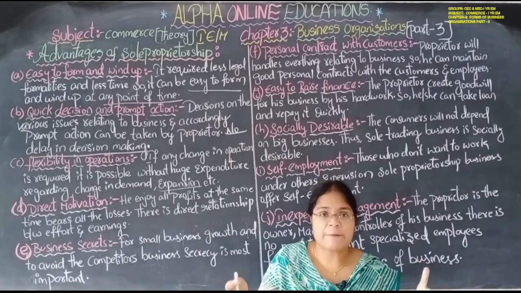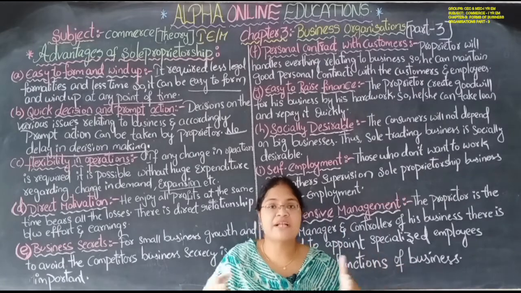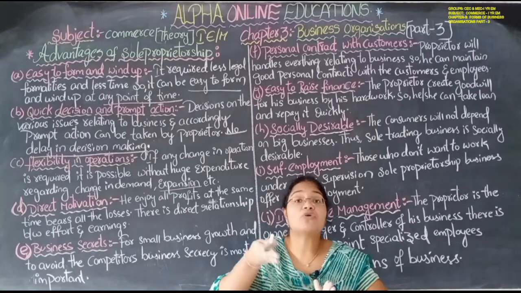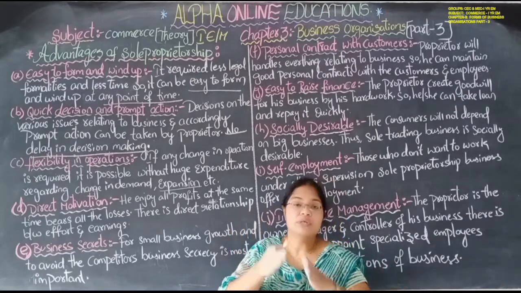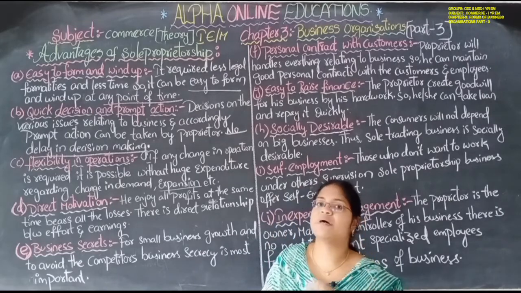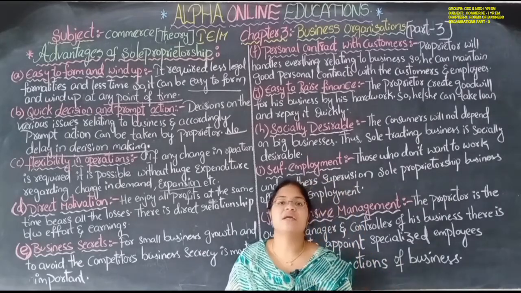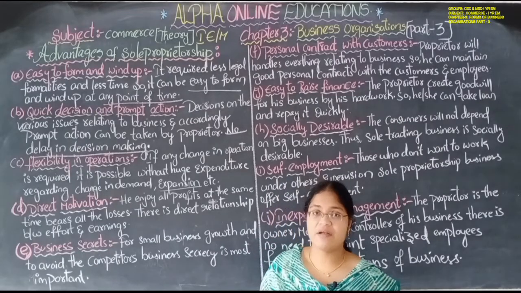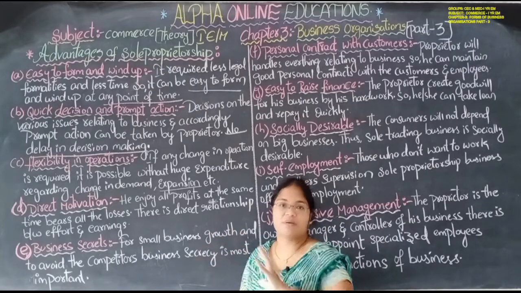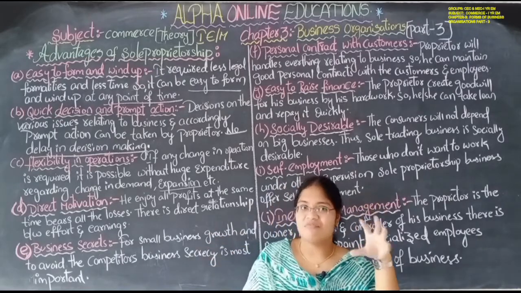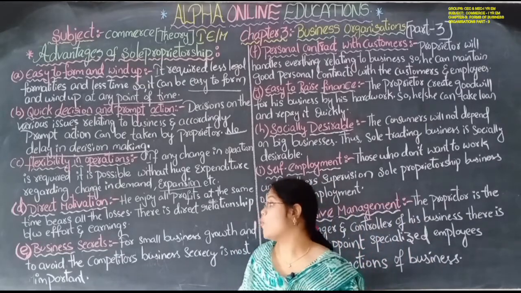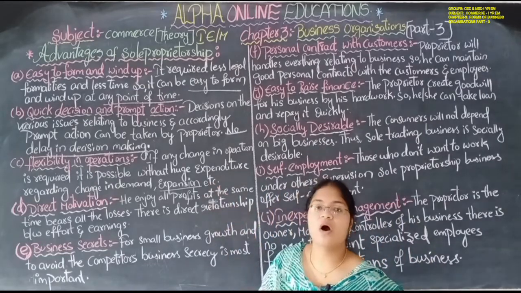Strategy means planning. Okay, strategy ante pranalika, plan chesukodam. So he has to make a certain plan regarding what to do, what not to do, and where to do it. Regarding all these things he has to take the decision, because he is the only person. Only one mind is running in the sole proprietorship business, right? Number of minds means number of doubts, number of solutions, number of problems. Only one mind means very limited questions, very limited problems, very limited solutions. So there is flexibility in the operations.